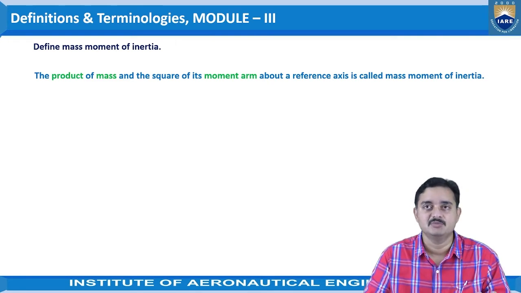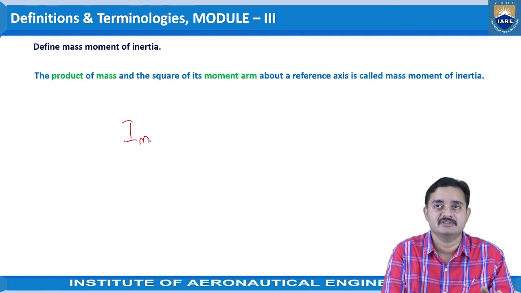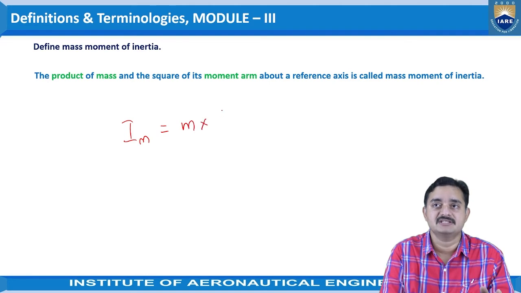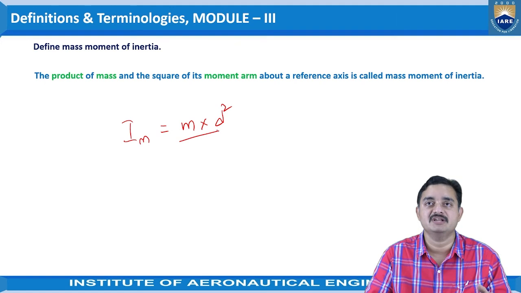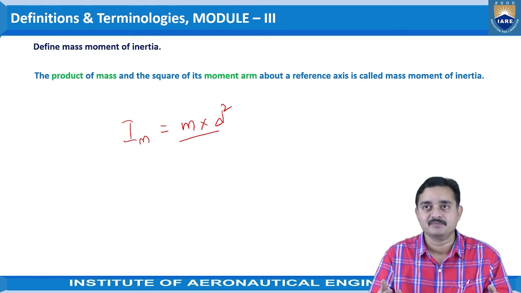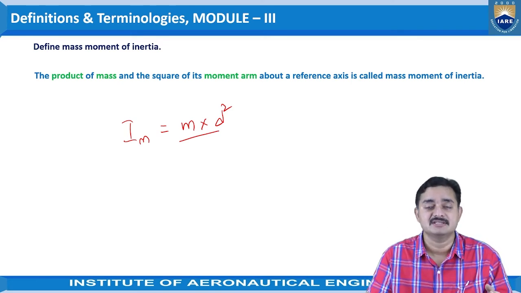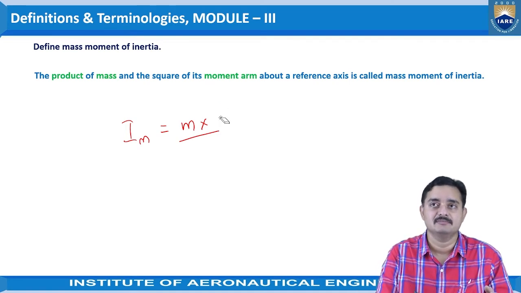Same thing. Mass moment of inertia we can consider as mass into distance square. So whenever we consider the mass moment of inertia, we will have the mass of the object and then the distance between the reference axis and the centroid, or the force that is being applied, anything.